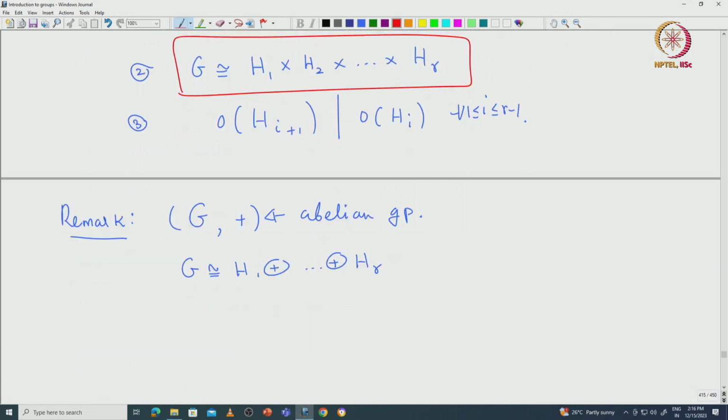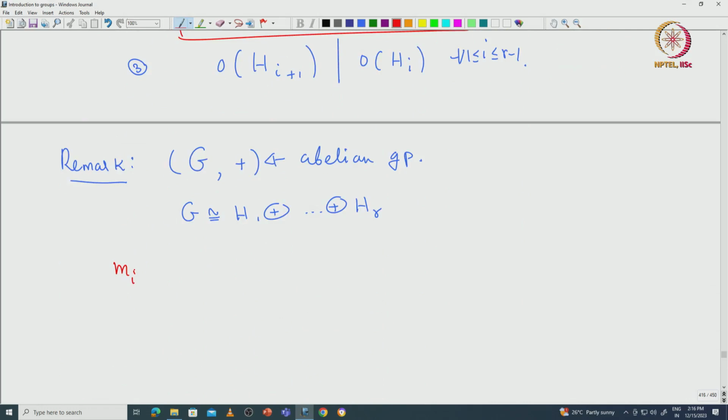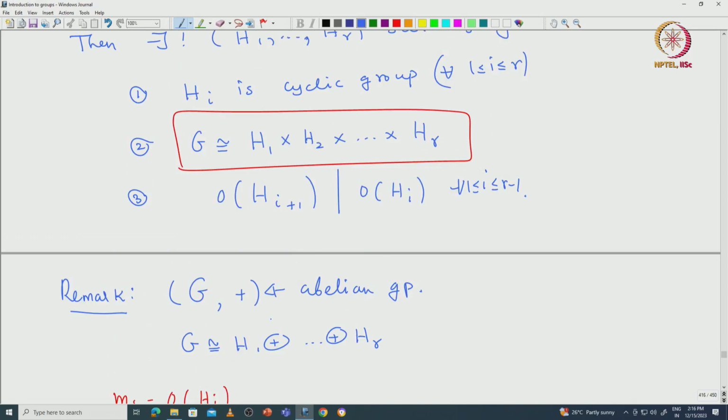Okay, if we denote Mi by the order of Hi, you can see that the following things should be satisfied. The order of G is supposed to be the product of all these Mi's. That is the first thing, and it is clear from the second statement of the theorem.